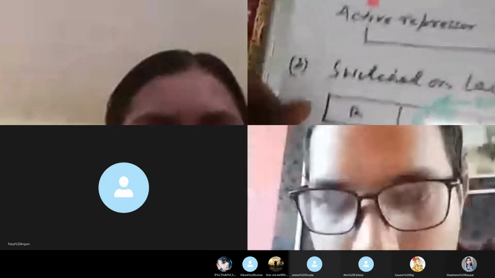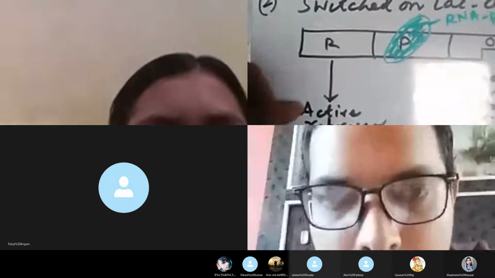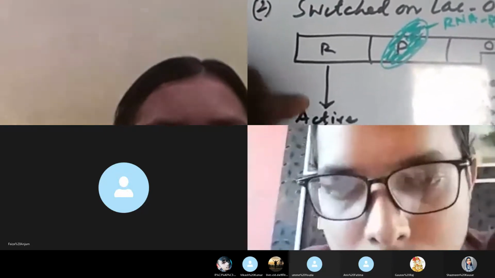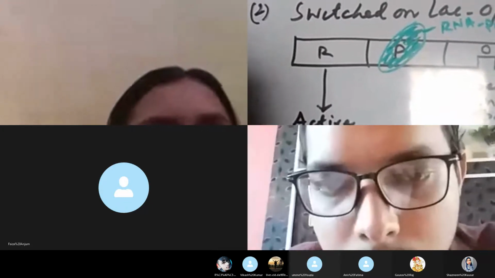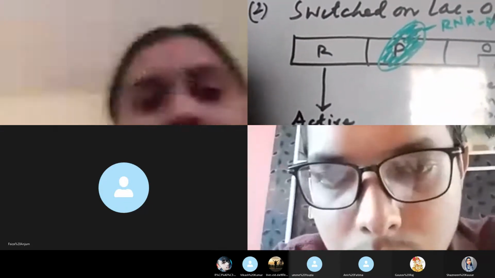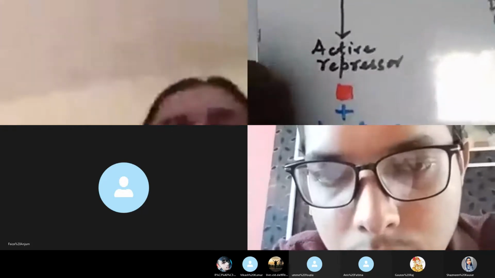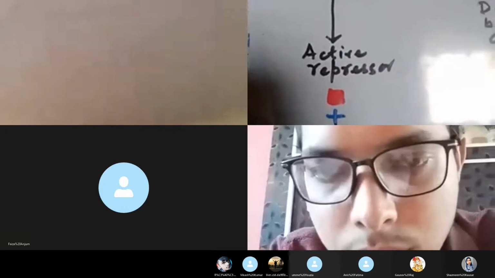What happens? This regulator gene encodes the active repressor, and in the diagram I have shown here the active repressor binds with the lactose sugar. You know that this is the lactose, very important. Lactose acts as the inducer. Lactose in this operon acts as inducer.